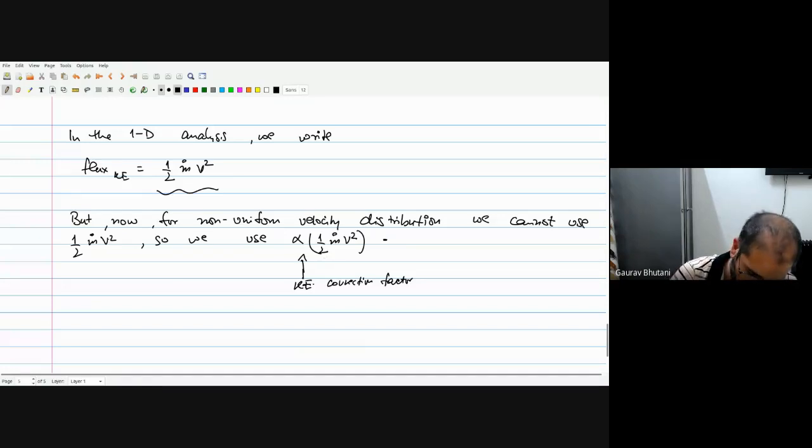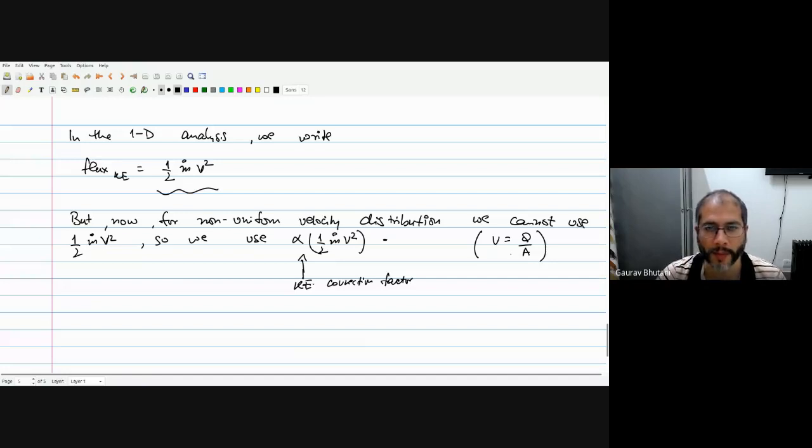And remember, this V now is the area average. So the V here is the volume flow rate divided by the cross section area, because one has to define V. It's not a uniform velocity profile anymore. So the V in the Bernoulli's equation, which gives us some sort of 1D analysis, is equal to the volume flow rate divided by the cross section area.